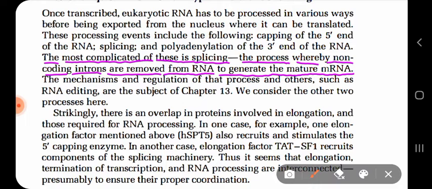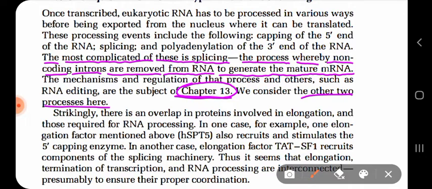So splicing is a more complicated process, that's why it has not been covered today. It is given separately in chapter number 13. If you just go through the figure, you can understand how the splicing process occurs. Now the other two processes have to be discussed.